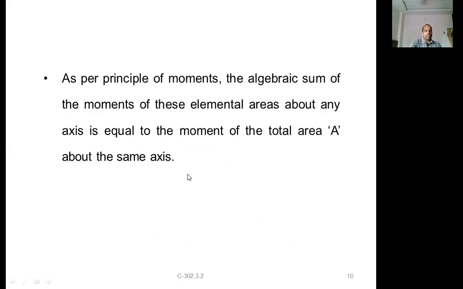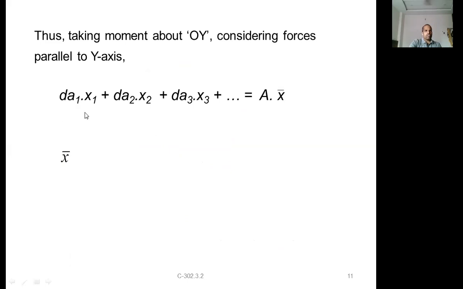So about the y-axis we have x1, x2, x3, and about the x-axis we have y1, y2, y3. Simply, dA1 into its distance is the moment of area of the first figure, then the moment of area of the second figure, the moment of area of the third figure, and so on.